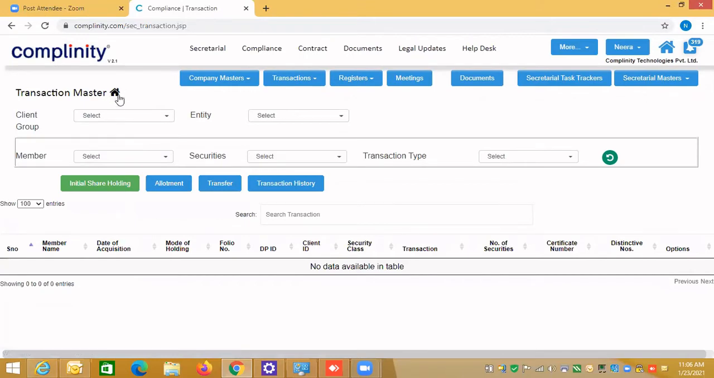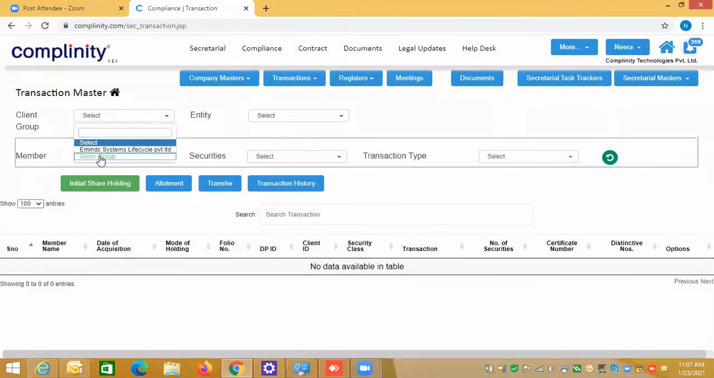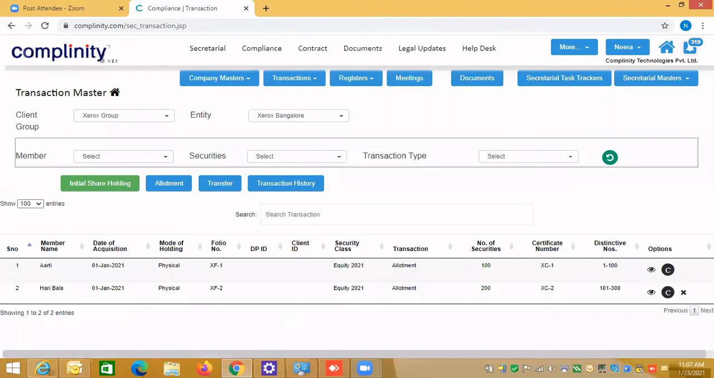Home means this is a home button. So allotment, we have just done the allotment. I'll just show you again. We have completed the allotment of one company, so you can generate the certificate.